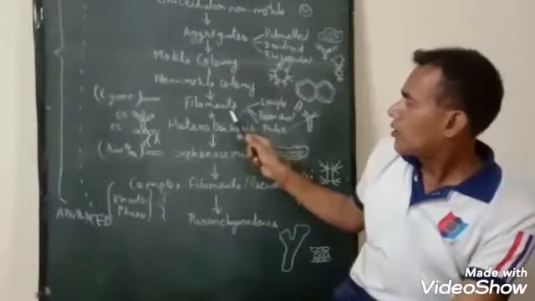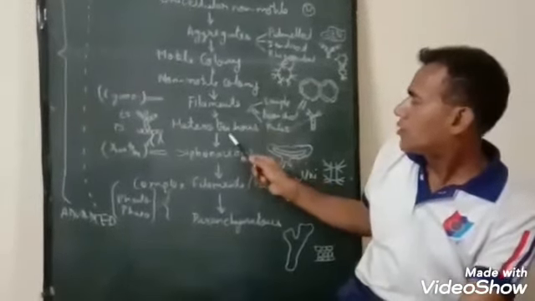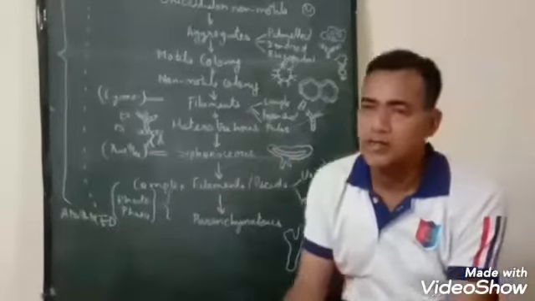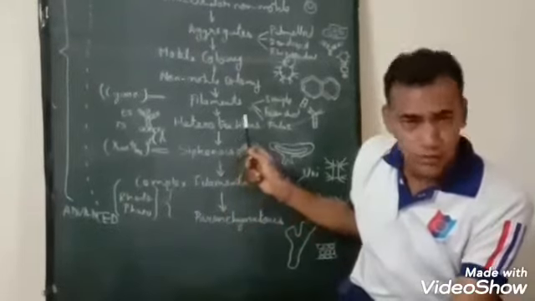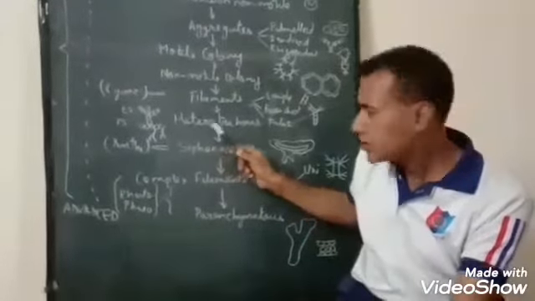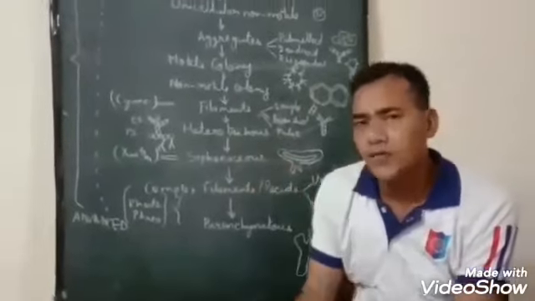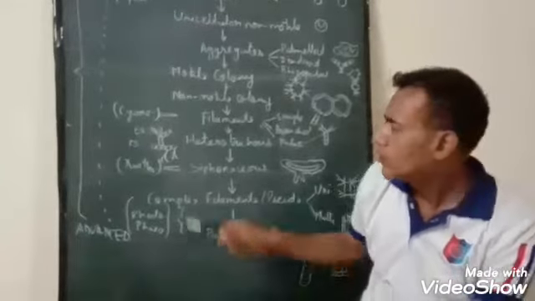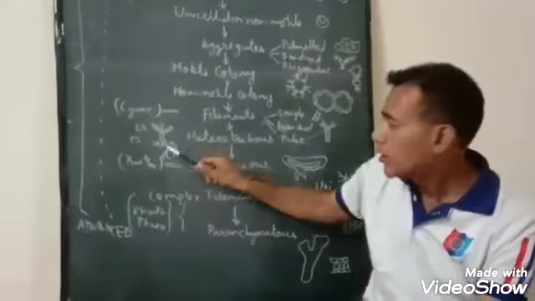Now, from this form appeared the next advanced form known as Heterotrichous. This word is made up of two parts, hetero means different and trichous means filaments. Now, this type of thallus is made up of two different kinds of filaments. One, prostrate system, and another erect system.